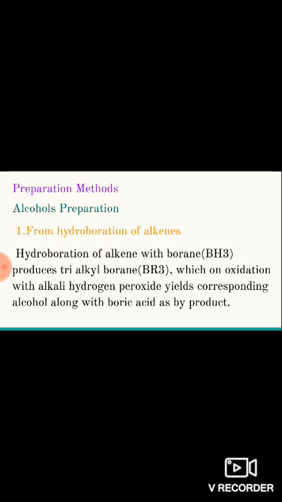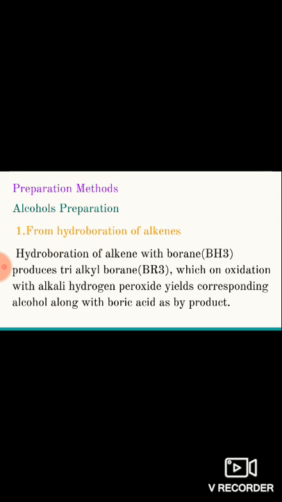1 mole of borane, that is BH3, undergoes interaction with 3 moles of alkene to form trialkyl borane. This trialkyl borane further undergoes interaction with 3 moles of hydrogen peroxide in the presence of base, that is alkali, which may be sodium hydroxide or potassium hydroxide, to form trialkoxyborane.